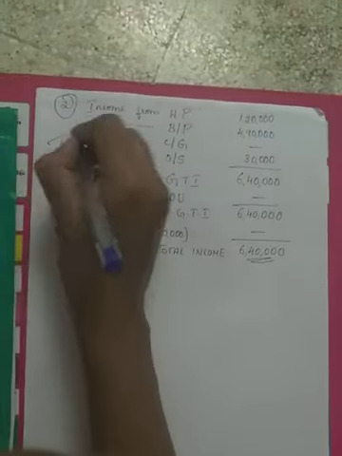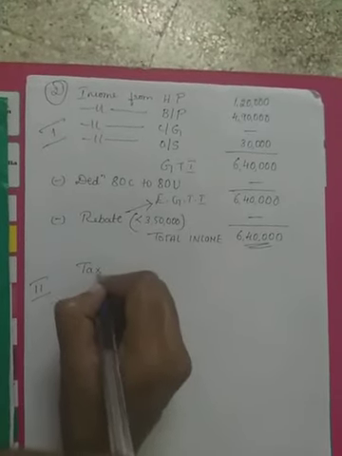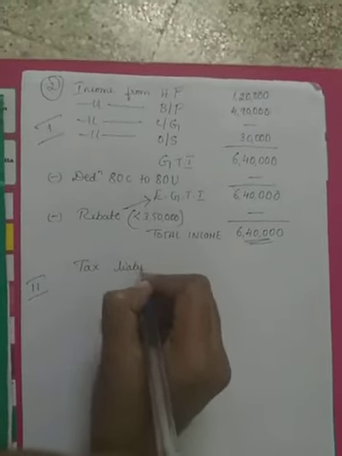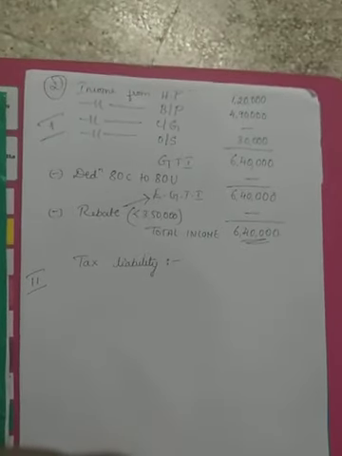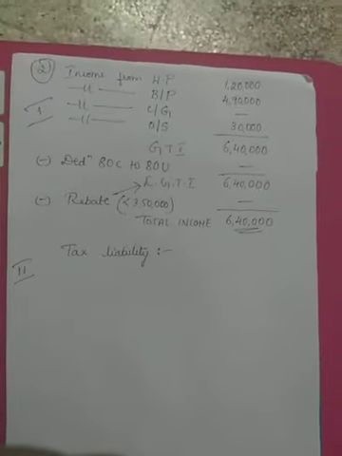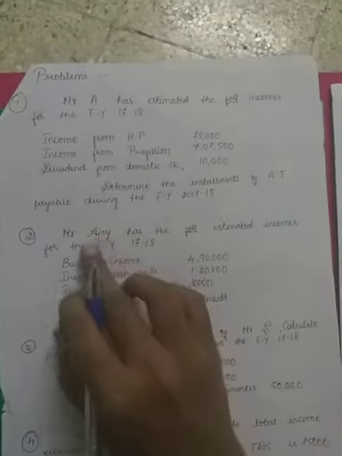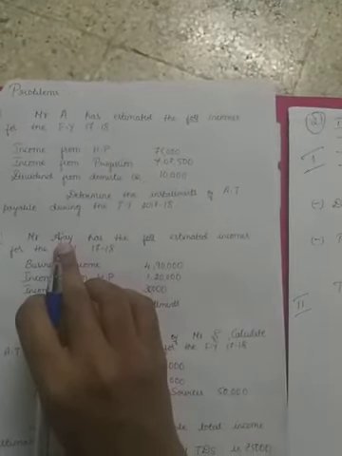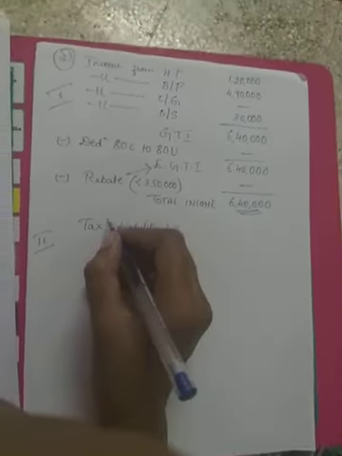So this is the first step. Second step will be the calculation of tax liability. First we have to ascertain whether the SSC is an individual, company or firm. In the problem it is stated that he is Mr. Ajay, so it is clearly understood that he is an individual. Therefore for computing the tax liability, slab rates are applicable.